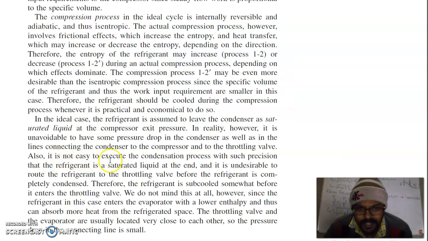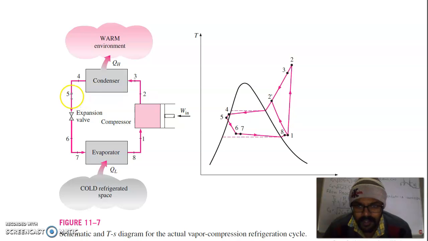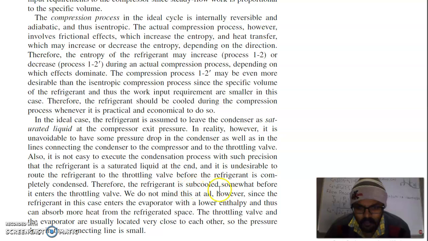Also, it is not easy to execute the condensation process with such precision that the refrigerant is saturated liquid at the end, and it is undesirable to route the refrigerant to the throttling valve before the refrigerant is completely condensed. It means point 5 should be in liquid form, and to ensure that, we have to go a little bit beyond this line, which is the saturated liquid line, to ensure the throttle valve inlet is pure liquid. Therefore, the refrigerant is subcooled somewhat before it enters the throttling valve.